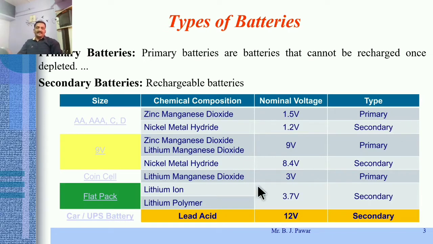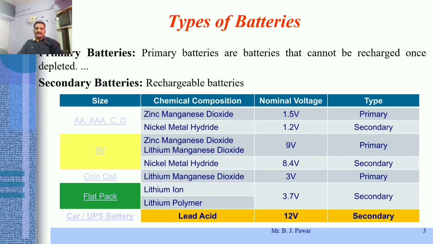Now the types of batteries: basically batteries are categorized as primary batteries and secondary batteries. Now what are primary batteries? Primary batteries are those batteries that cannot be recharged once they get depleted or discharged totally. And the other type, secondary batteries, are nothing but rechargeable batteries, right?